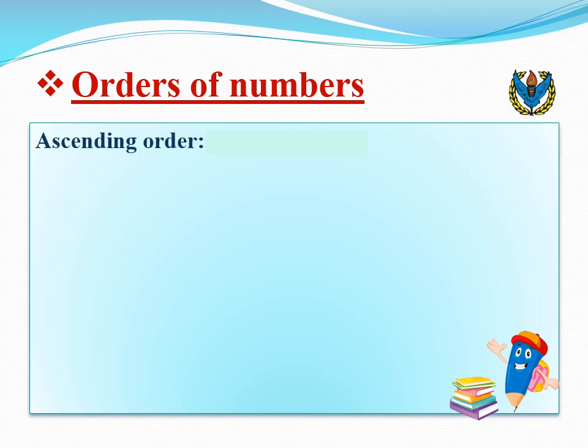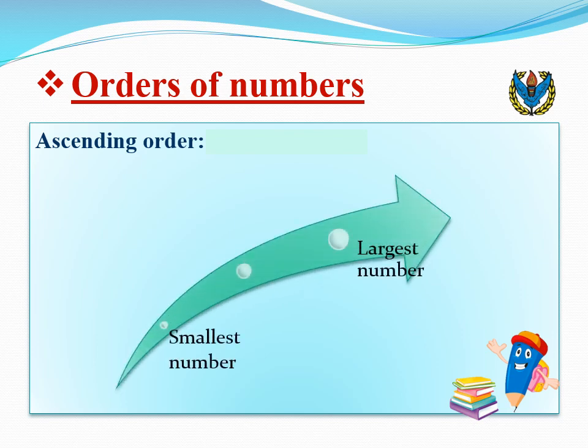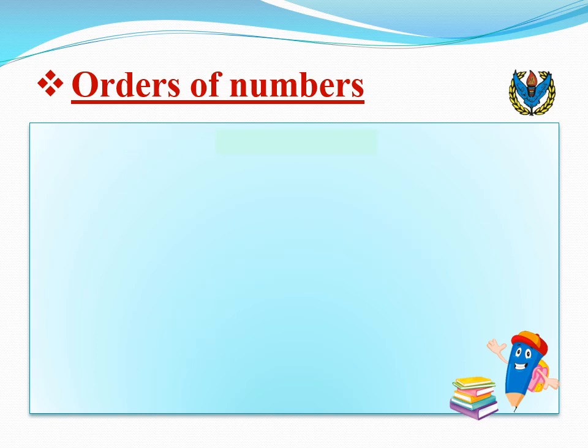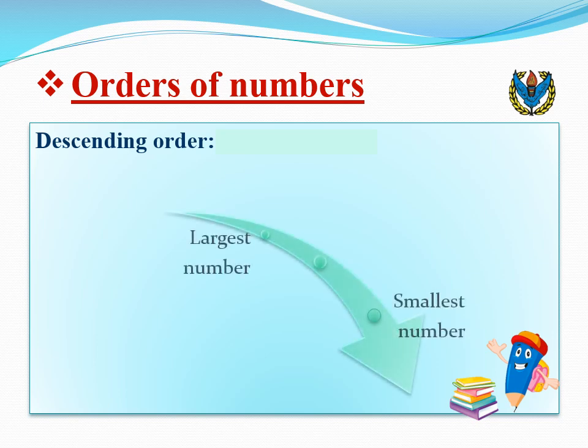Orders of numbers. Here we have two orders of writing the numbers. First is ascending order. In mathematics, the numbers are said to be in ascending order when they are arranged from the smallest number to the largest number. It is also called increasing order. The second order is descending order. It is the opposite process of ascending order. In mathematics, the numbers are said to be in descending order when they are arranged from the highest number to the lowest number. It is also called decreasing order.